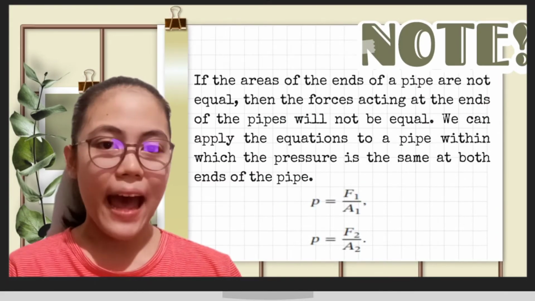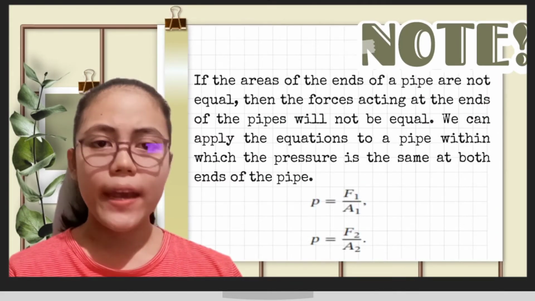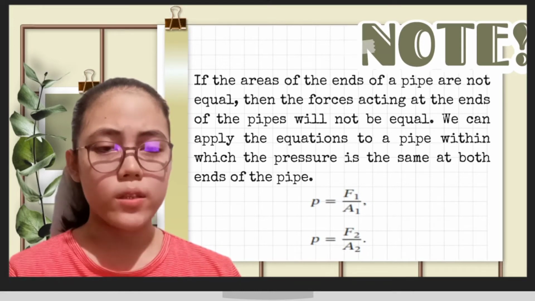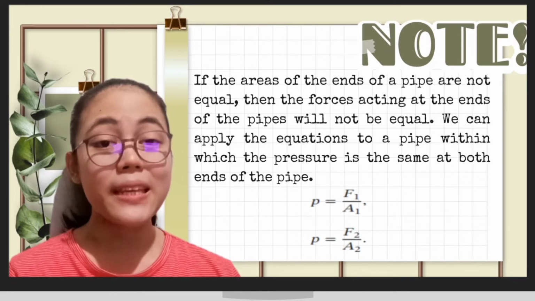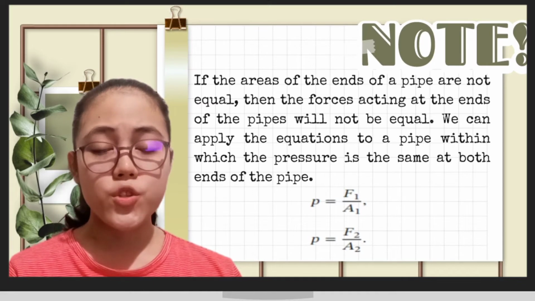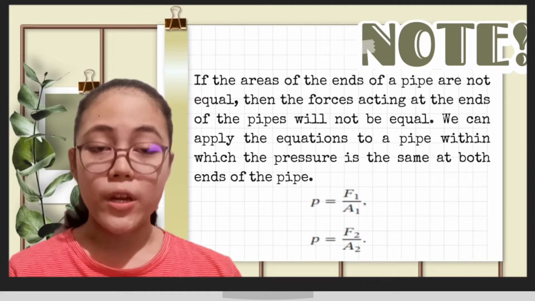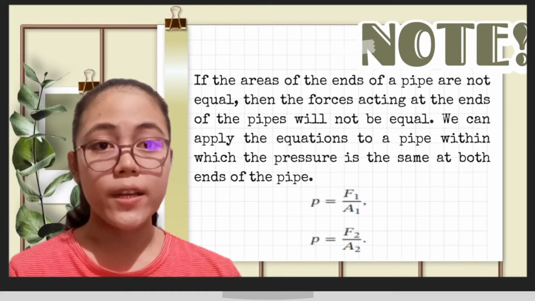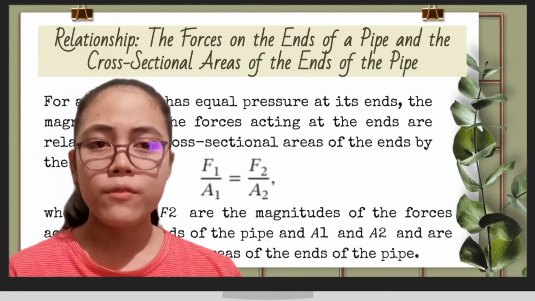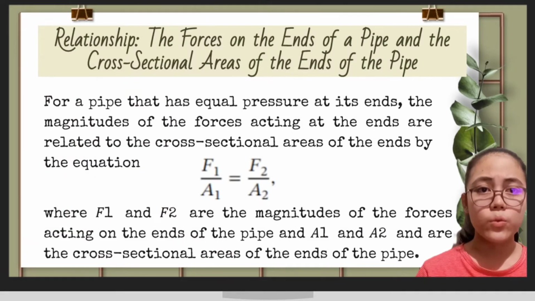A pipe need not have ends of equal areas. If the areas of the ends of a pipe are not equal, then the forces acting will not be equal as well. We can apply the equations to a pipe within which the pressure is the same at both ends, which is, the pressure is equal to force 1 over area 1, or force 2 over area 2. From this, we can see a relationship between the areas of the ends of a pipe and the forces acting on those areas. So for the relationship, the forces on the ends of a pipe and the cross-sectional areas of the ends of the pipe.